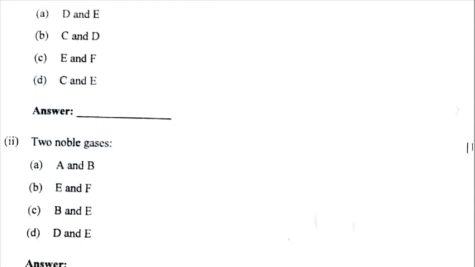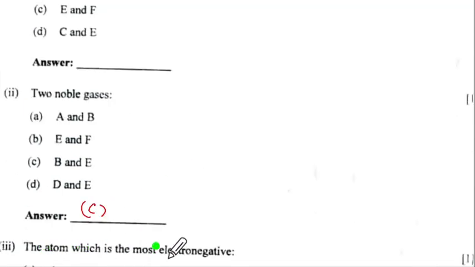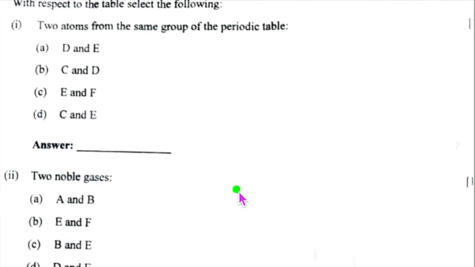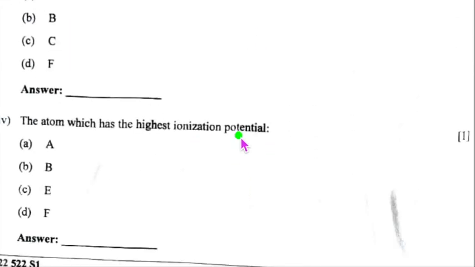Second one is B and E. So that is our option C. The atom which is most electronegative is going to be a non-metal, and will it be 2,6 or 2,5? It will be 2,6. So that will be C. Let us see what are the options. Most electronegative is C. Yes, so this is again C.